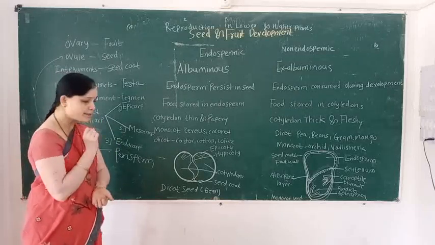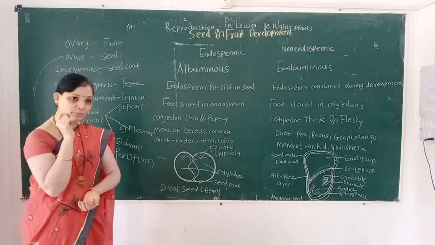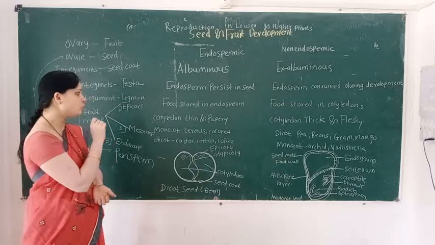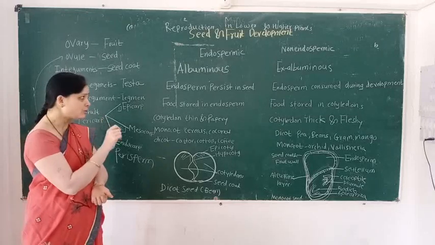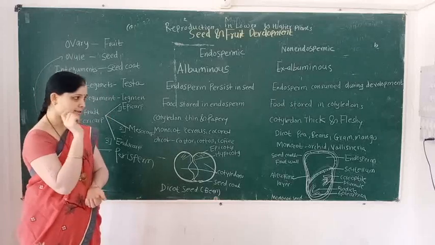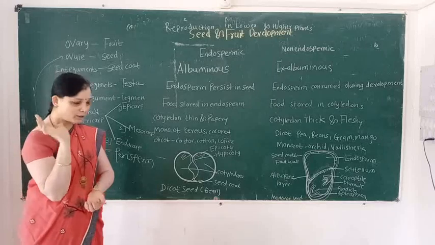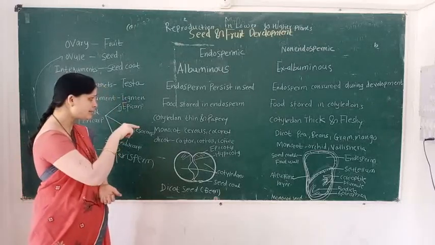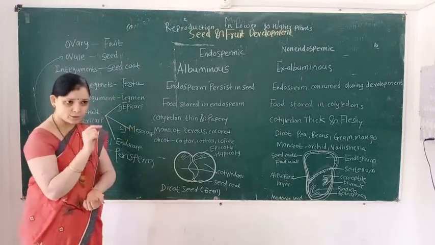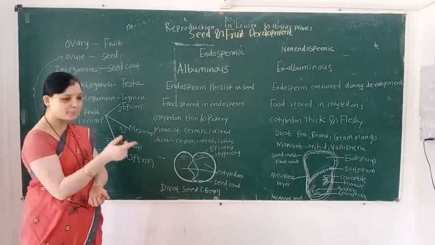In endospermic seed, endosperm persists. In non-endospermic seed, endosperm is consumed. Then food is stored in the endosperm in endospermic seed; in non-endospermic seed, endosperm is absent, so food is stored in the cotyledons. In endospermic seed, food is not stored in the cotyledons, so the cotyledons are thin and papery.